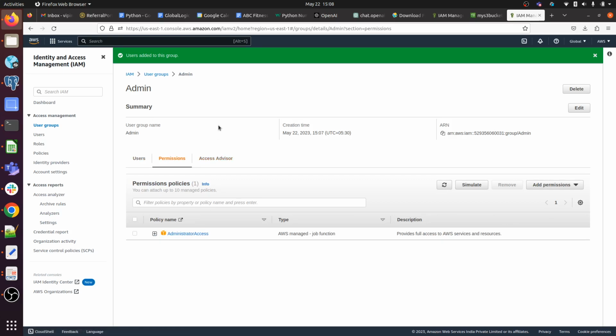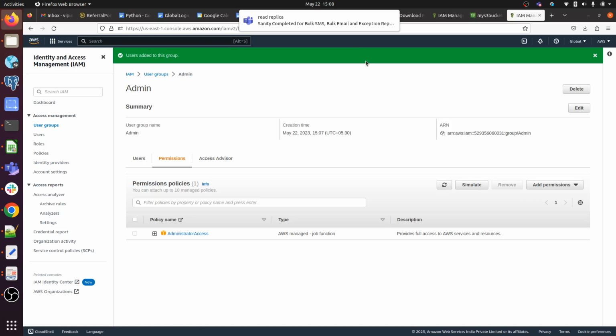Suppose you have a dev team, QA team, and administrator team, different teams. You can create groups and define their access. If you get a new requirement like, please create a user for me, and he belongs to the dev team, then you can just create the user and add them to the dev group.